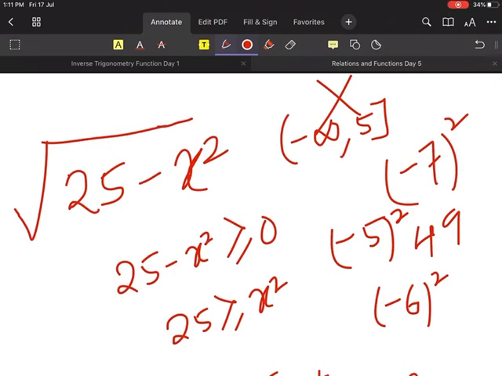Yes, they said equal to. Any of these conditions has to be satisfied. So the answer will be minus 5 to 5, closed bracket. Have you understood? Clear? So this will be my answer.